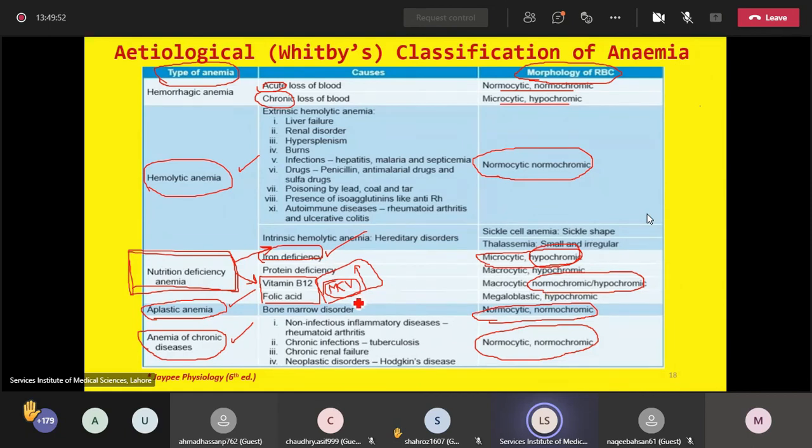Excuse me, sir. Is there any question regarding the morphological and etiological classification? I still have 5 minutes. Let us discuss any queries. Hello. Any questions?